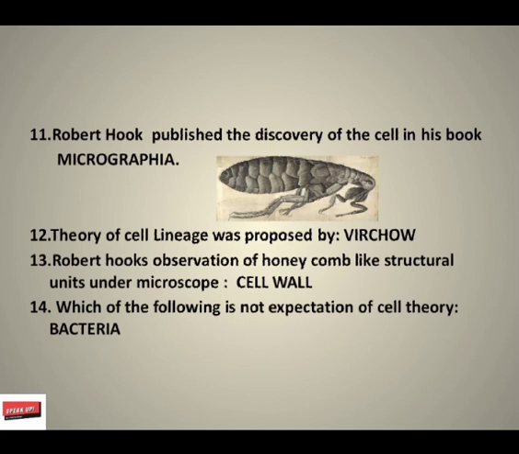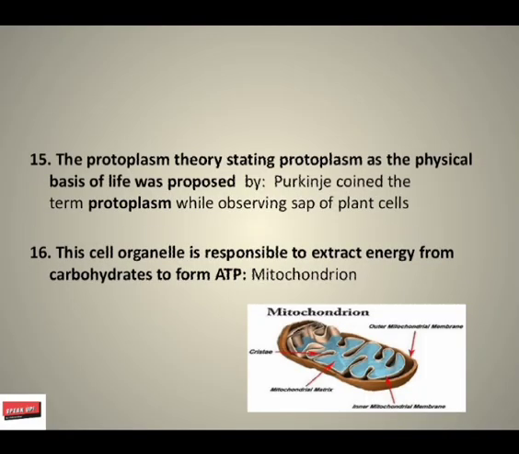Next, the theory of cell lineage was proposed by Virchow. Next, Robert Hooke's observation of a honeycomb-like structural unit under the microscope is the cell wall. Which of the following is not an exception to cell theory? Bacteria. Next, the protoplasm theory, describing protoplasm as the physical basis of life, was proposed by Purkinje. He observed protoplasm while observing the sap of plant cells.